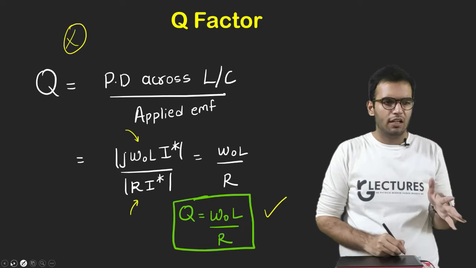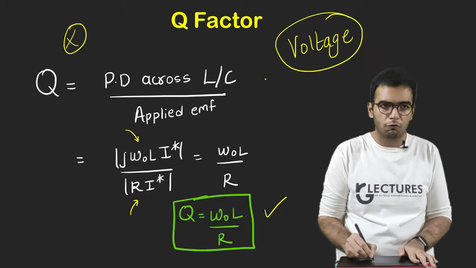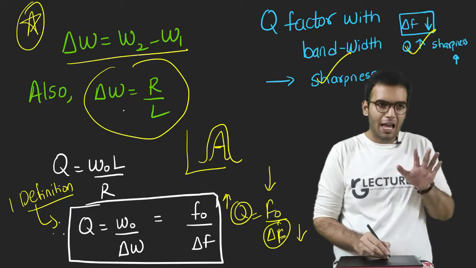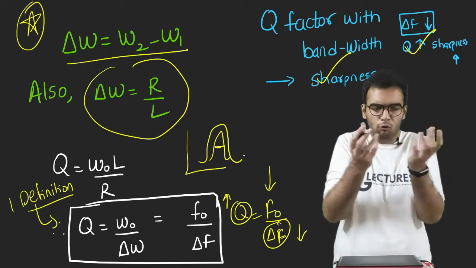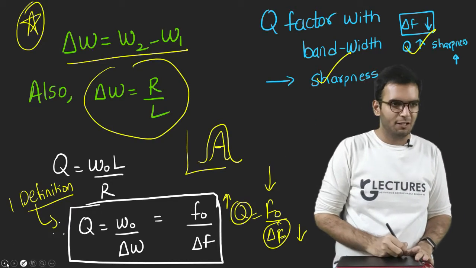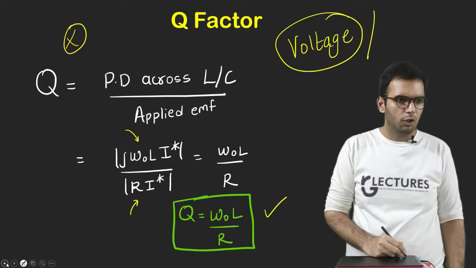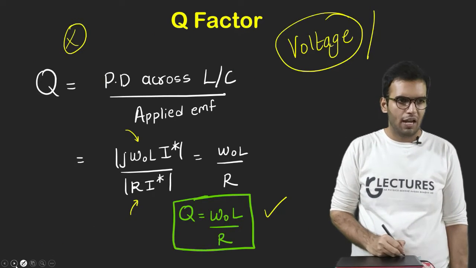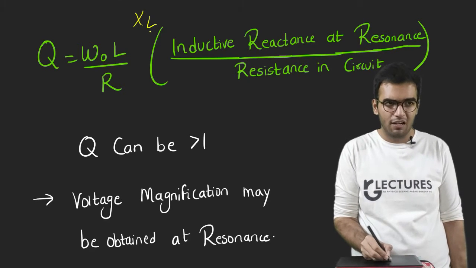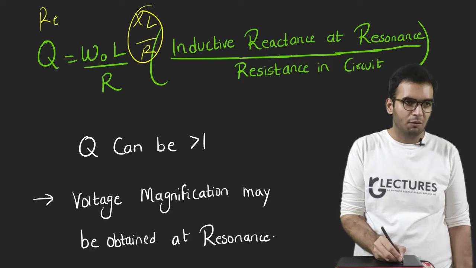So basically you can derive the Q factor by the means of voltage, using the definition of voltage, or you can use the definition of frequency. I prefer this because it actually gives us the feel: if bandwidth is less, quality will be more, right? But it is also fine, you can derive this way. So finally what we got in Q factor is omega 0 L by R, which means inductive reactance at resonance, which is XL, upon R. So basically this is the Q factor in terms of resistance.